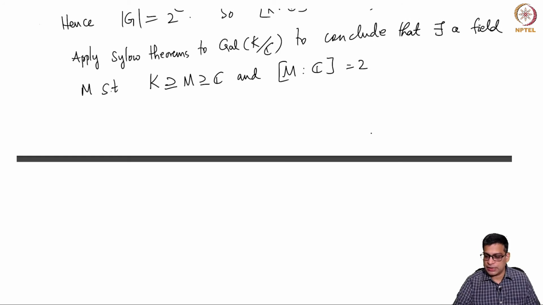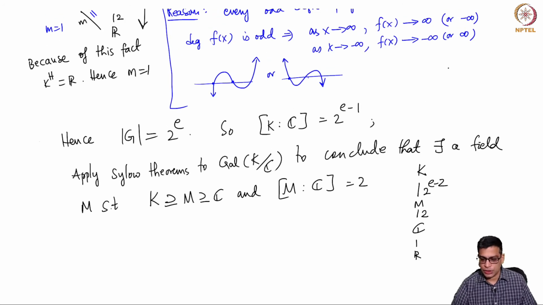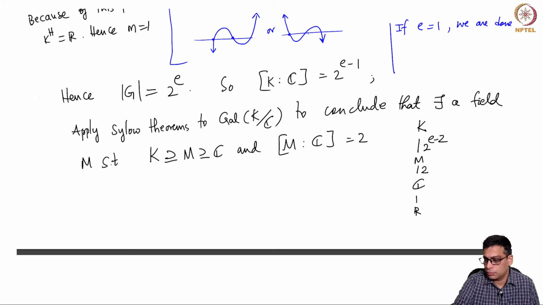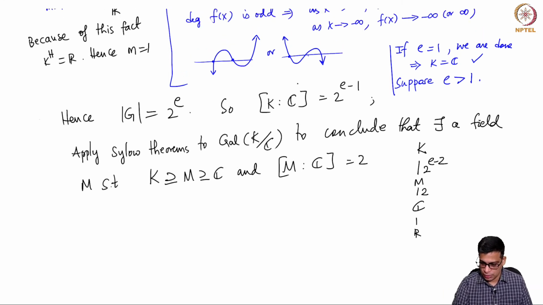Okay, the reason for this is the following. So you have K, you have M, you have C, you also have R, but it's irrelevant for me. So the point is I want to conclude this. Of course this assumes that e is greater than 1. If e is equal to 1, we are done, right, because then K equals C. So suppose e is greater than 1, so that means e is at least 2, that means the degree of K over C is 2 power e minus 1, so that is at least 2.